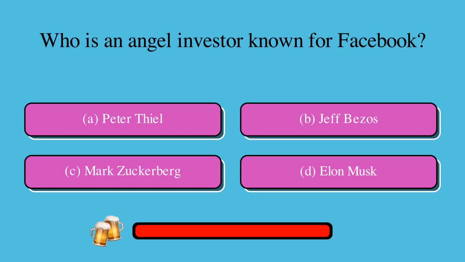Who is an angel investor known for Facebook? Is it A, Peter Thiel, B, Jeff Bezos, C, Mark Zuckerberg, or D, Elon Musk? The correct answer is A, Peter Thiel.